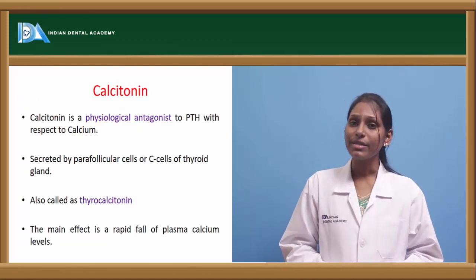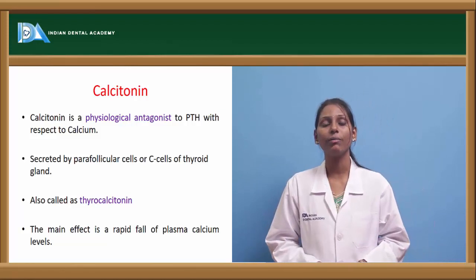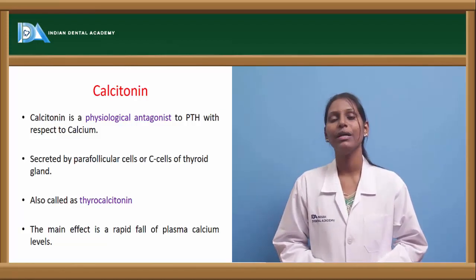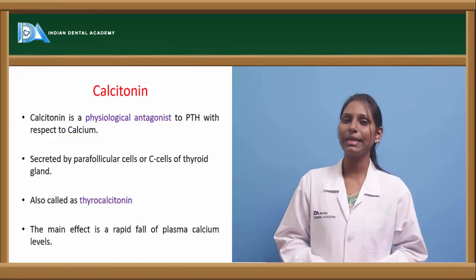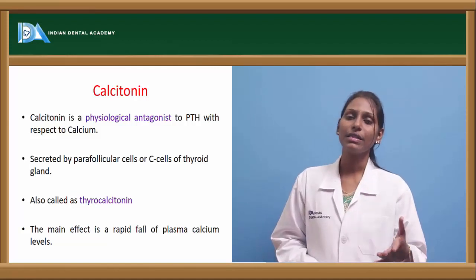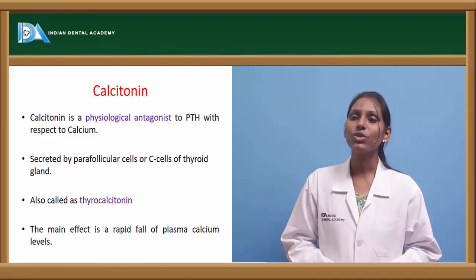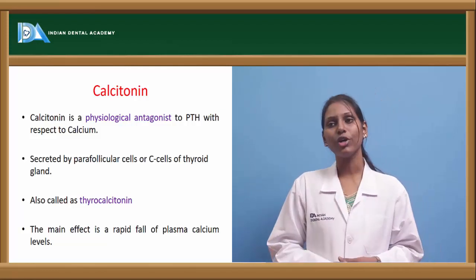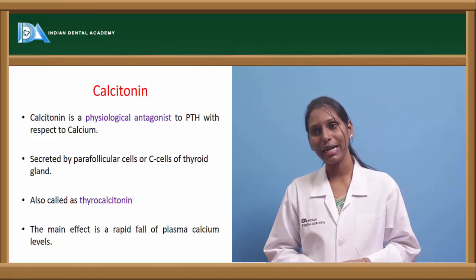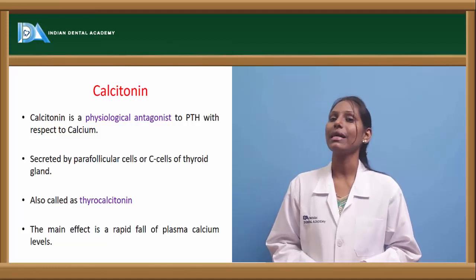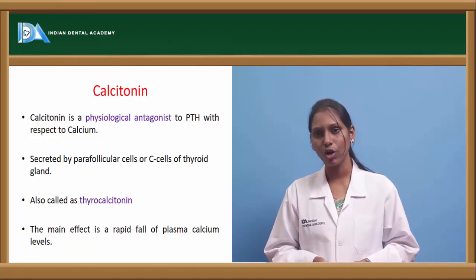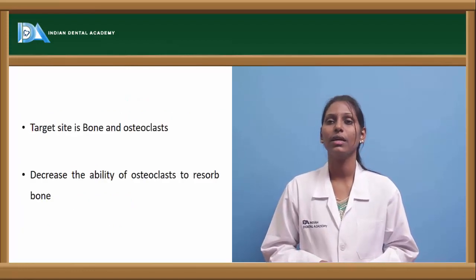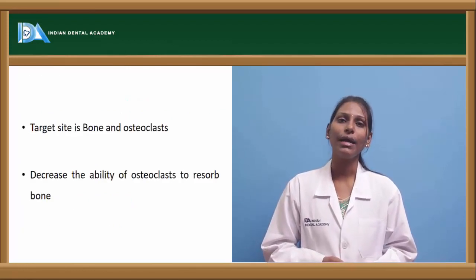Now, coming to calcitonin, which is another important hormone in regulation of calcium. Calcitonin, as we discussed, is a physiologic antagonist of PTH with respect to calcium. Calcitonin is usually secreted by the parafollicular cells or C cells of thyroid gland. It is also called thyrocalcitonin. The main effect of calcitonin is rapid fall of plasma calcium levels. The target site is bone and osteoclast.